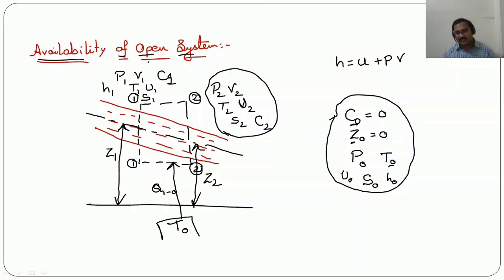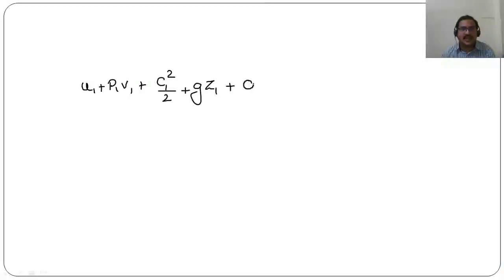In this particular case, if we apply simply the steady flow energy equation, it will be U1 plus P1 V1 plus C1 square by 2 plus GZ1 plus the amount of heat supplied from the surrounding environment to reach the dead state. So that is Q120, heat transferred from the surrounding environment in order to reach the dead state.